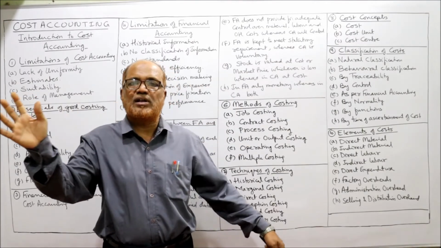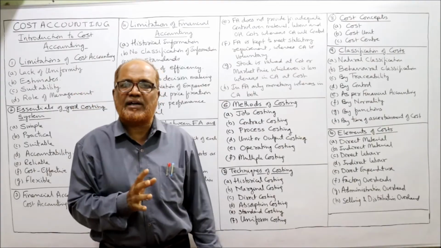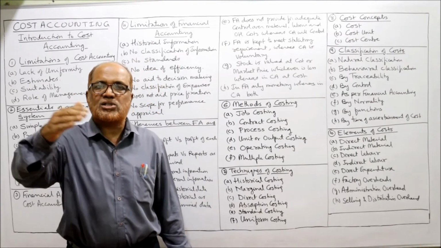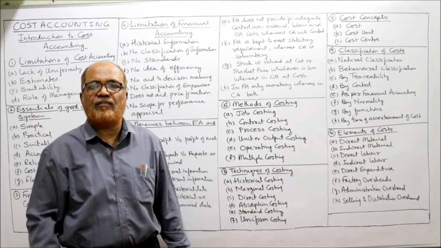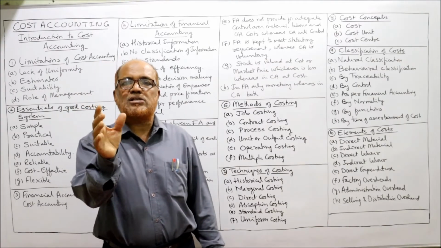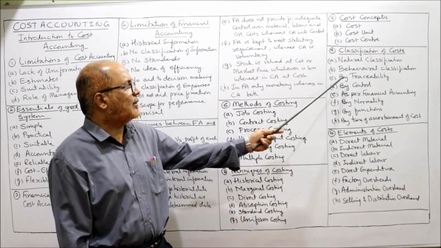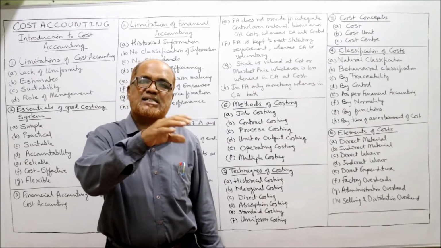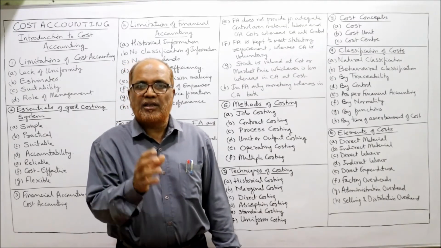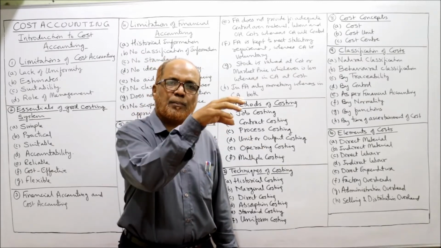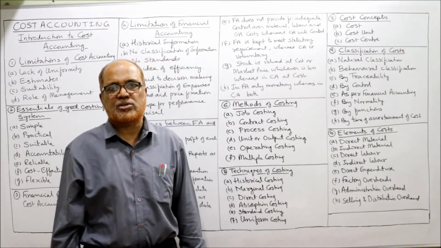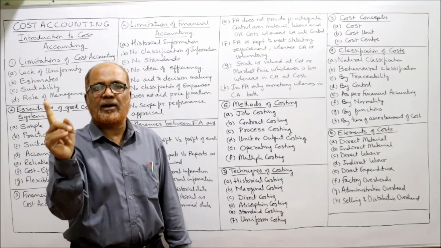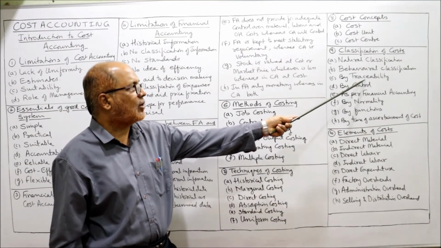Fixed cost, the cost will remain fixed whatever be the level of activity. Variable cost, the cost will change according to level of activity. Semi-variable cost, partly fixed, partly variable. By traceability, we can classify as direct cost or indirect cost. The cost which is specifically applied to a particular product is called direct cost. And the cost which is commonly applied on all the products are called indirect cost.